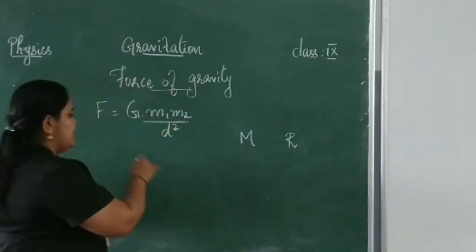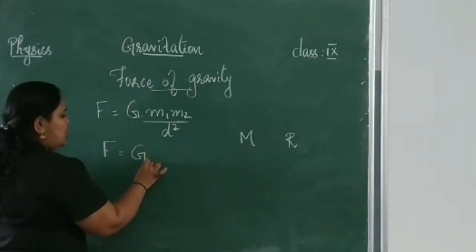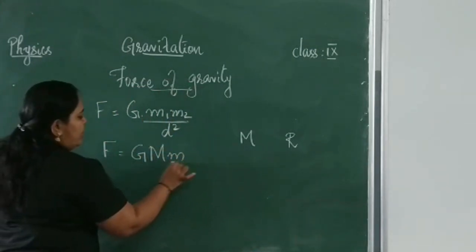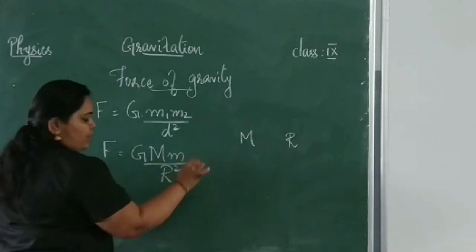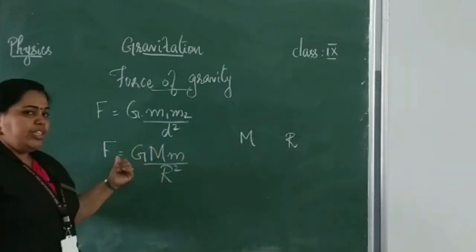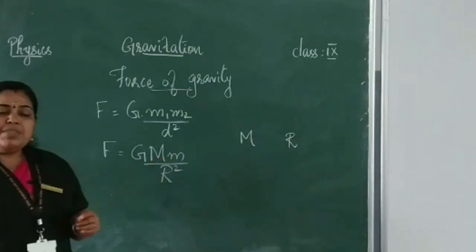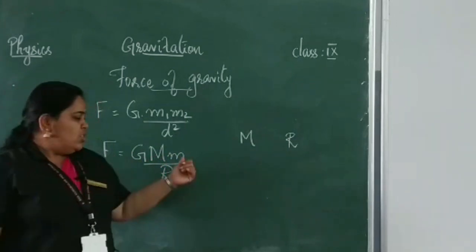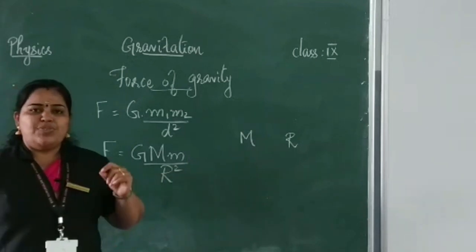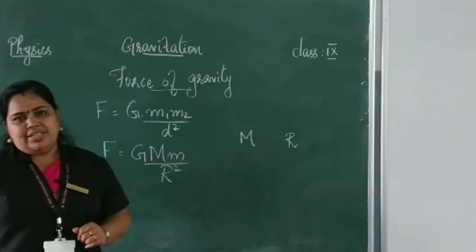We can write it as F is equal to G M m by r square, where capital letter M stands for the mass of the Earth, small letter m is the mass of the object and r is the radius.